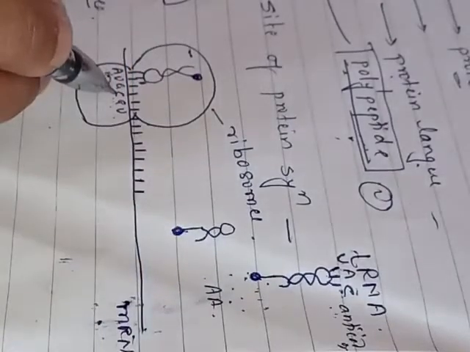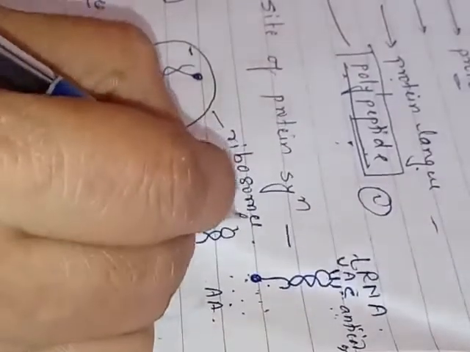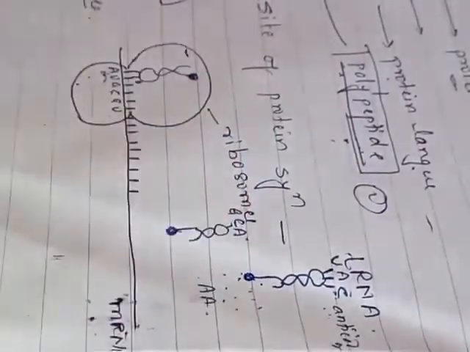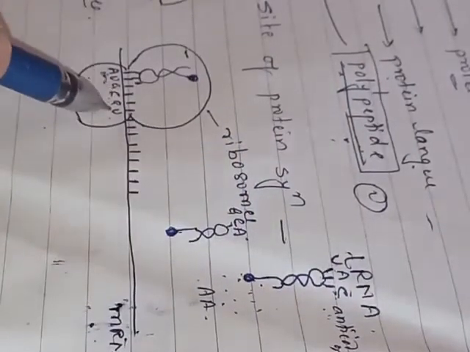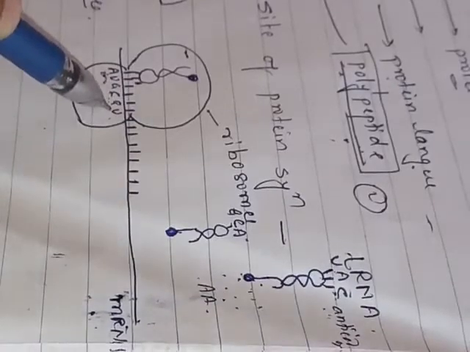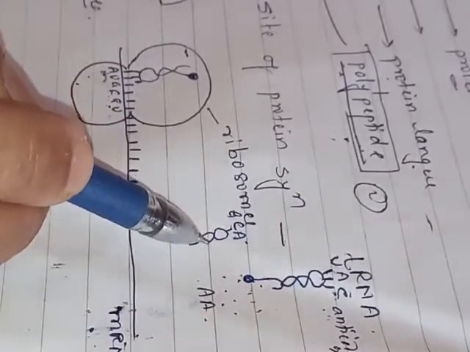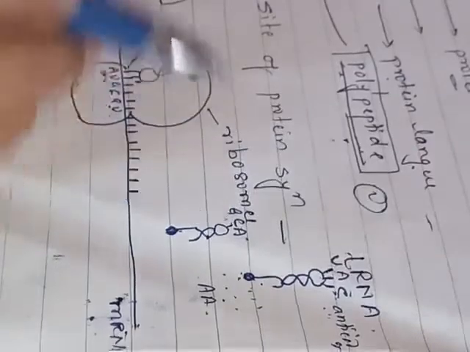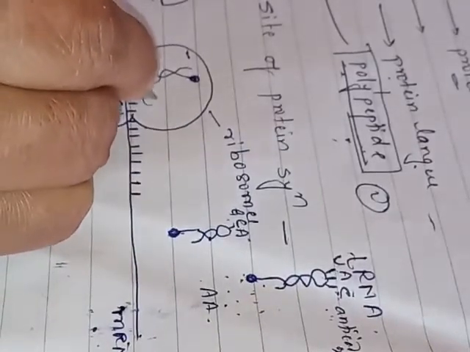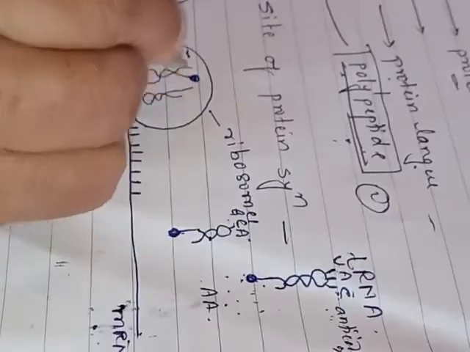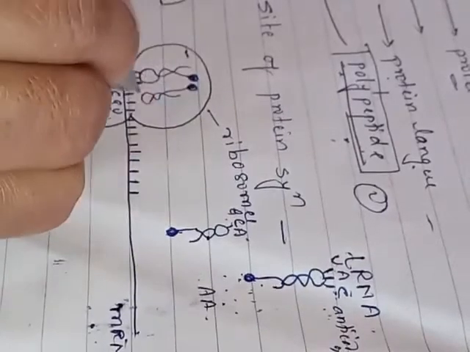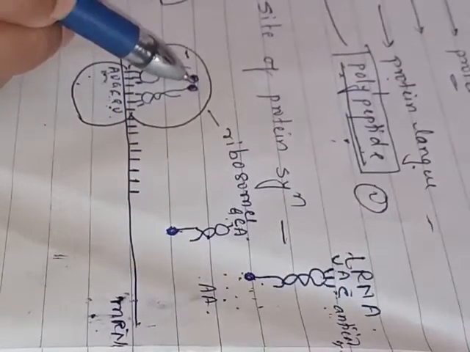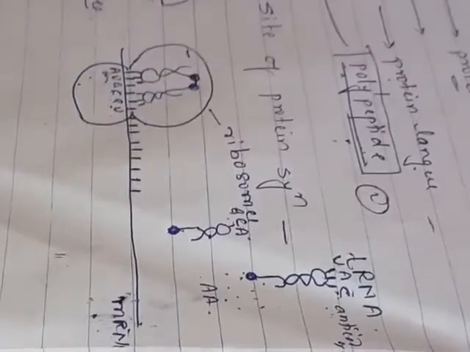having C, cytosine, codes for CG, G codes for C, U codes for A, means adenine. So CGU is the second codon which attracts a specific complementary tRNA carrying an amino acid and specific anticodon. So this tRNA gets bound to the second. So here one amino acid gets bound to another amino acid.